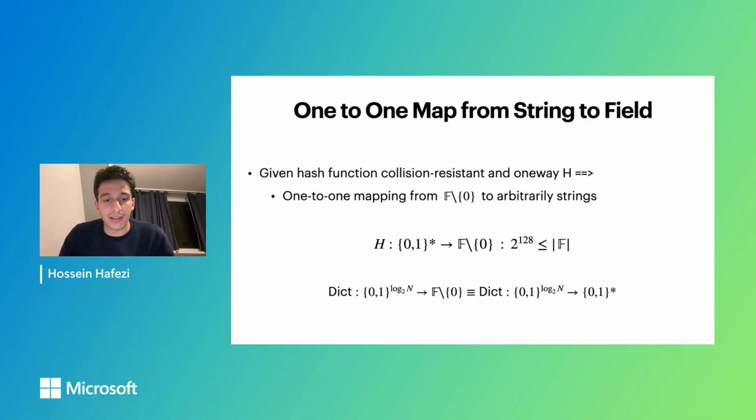So it means that the specific type of dictionary I mentioned, from points on the Boolean hypercube to non-zero field elements, is equivalent to a dictionary from points on the Boolean hypercube to arbitrary strings. So we're one step closer. The range is arbitrary strings now, but we still have the domain as points on the Boolean hypercube, which we need to get rid of.